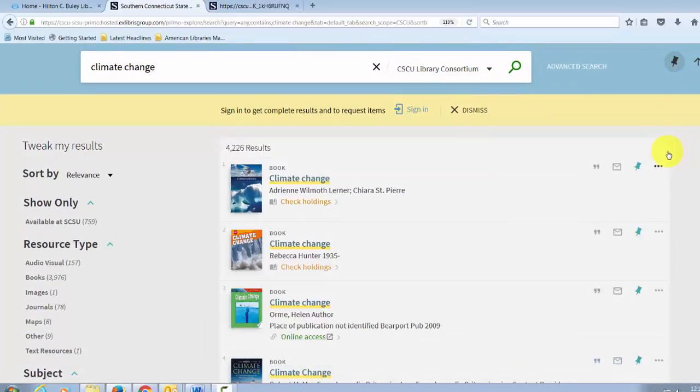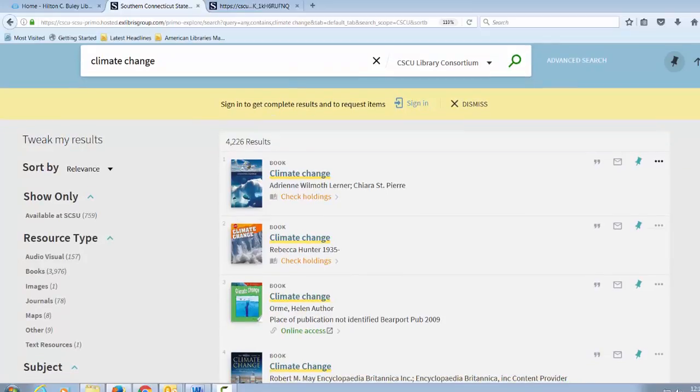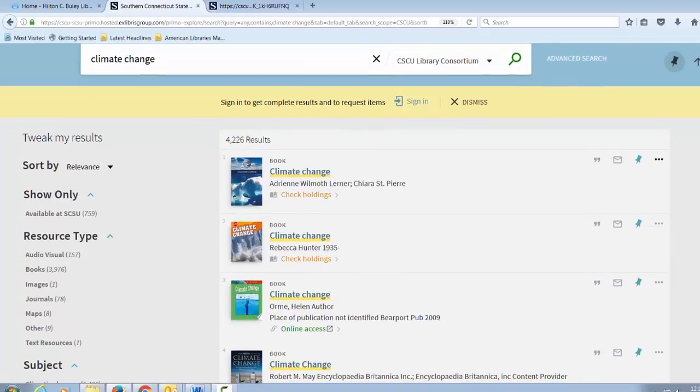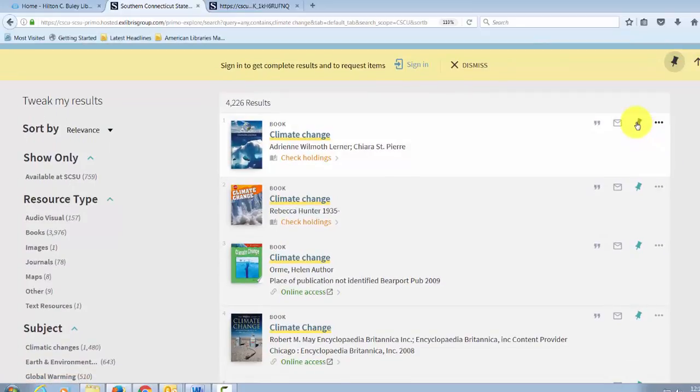Alternatively, you can close out of this and mark several records at a time, save several records at a time, and print them all or email them or import them to a citation software program such as EasyBib. So let's mark a few.